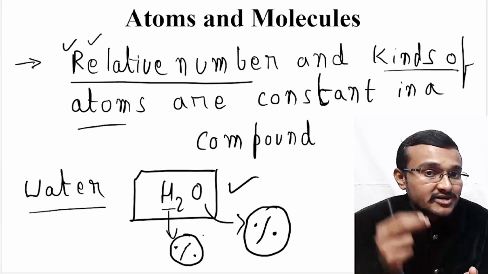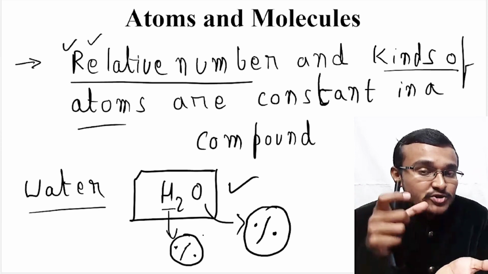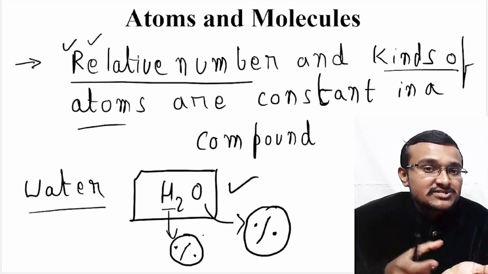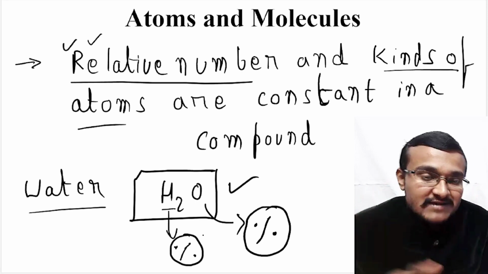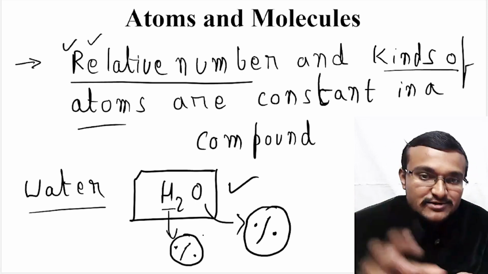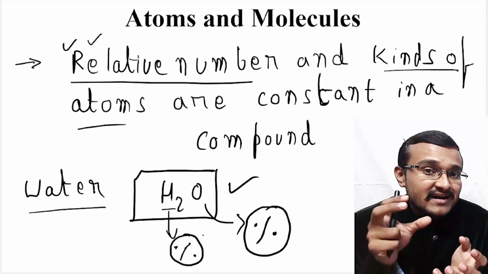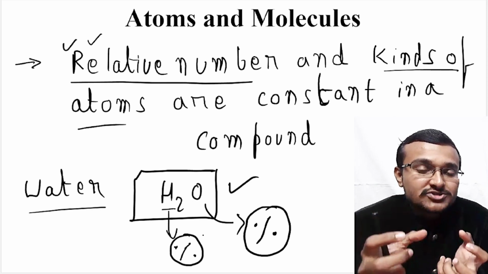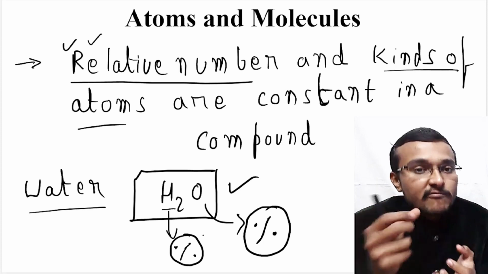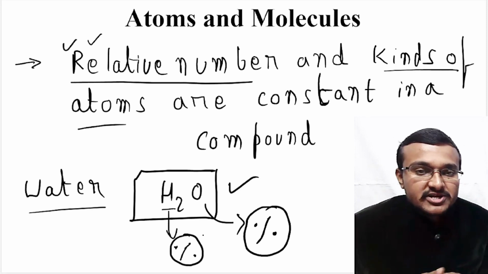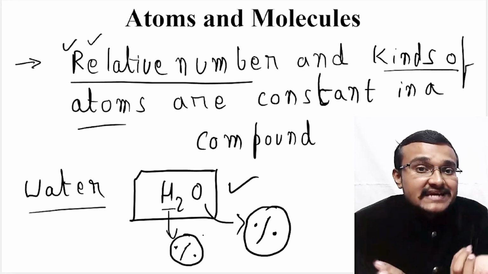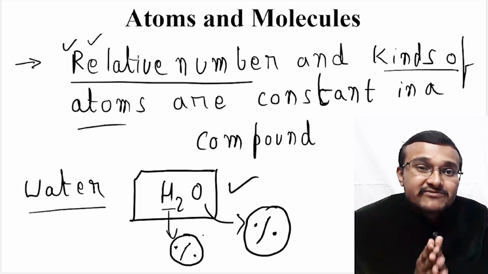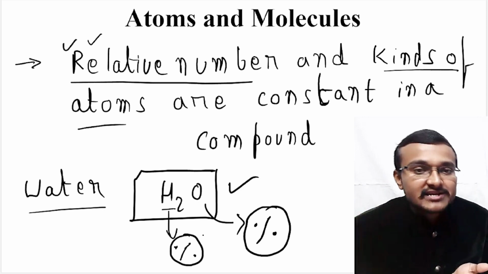So if you consider water as a compound, the relative number is actually the percentage of the individual elements of that compound, and that will be fixed throughout the water. That means H2O will be maintained throughout, and the kinds of atoms, that means only hydrogen and oxygen, will come together to form water. Basically, the sixth postulate states that the relative number and kinds of atoms involved in a compound will be the same throughout that compound.